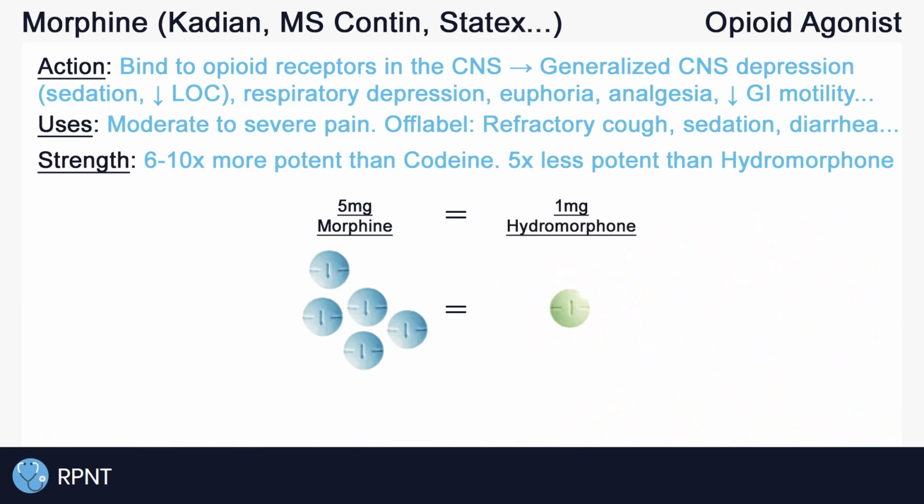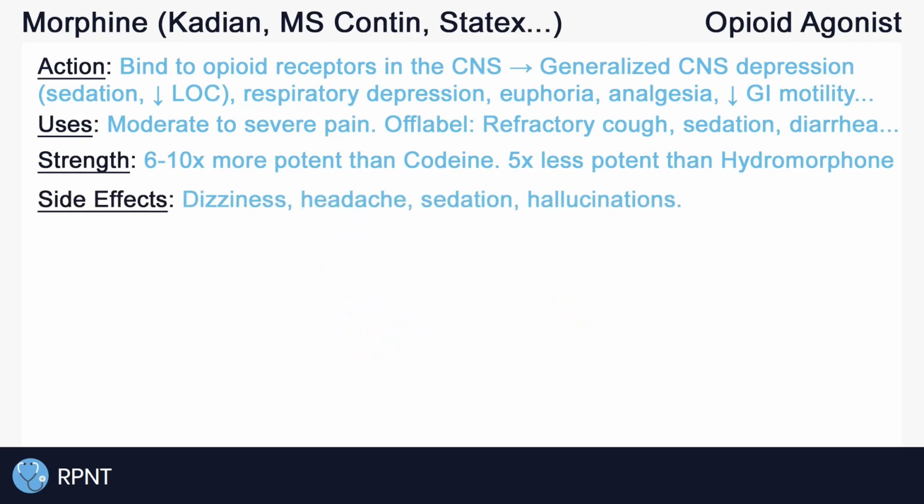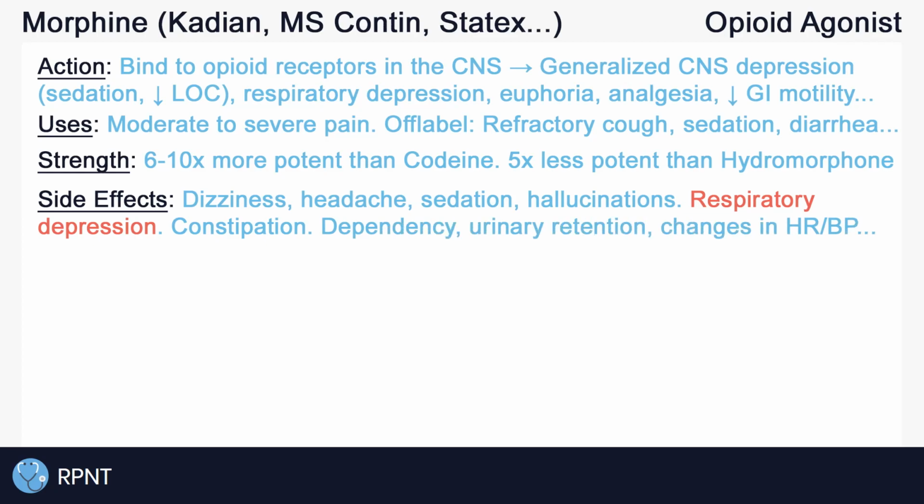In terms of side effects of morphine, CNS depression may manifest as dizziness, headache, sedation or decreased level of consciousness, confusion, hallucinations, and more. Like we mentioned, morphine may cause respiratory depression, which can be life-threatening. Constipation is a common side effect of morphine due to its effect of decreasing the GI motility. Other side effects include drug dependency, urinary retention, changes in heart rate and blood pressure, nausea, and much more.